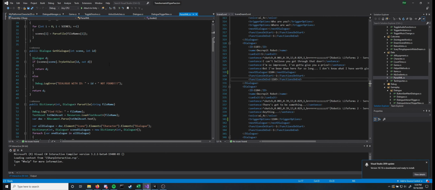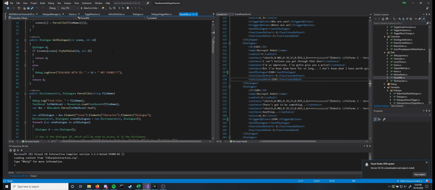So when the game starts, any dialogue trigger that's on something is going to have a list of IDs and the scene that it is pulling from, and it's going to try to grab all of those necessary values by ID and return them as a dialogue. That's basically how I load in as many dialogues as I need for a given character in the game.